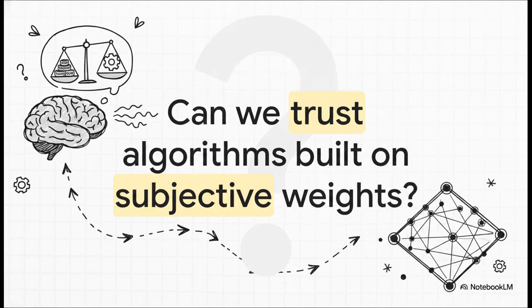But as we wrap up, I want to leave you with a slightly provocative thought to ponder. We've seen how elegant and how strict the math of the weighted sum model really is. But if the mathematical engine is perfectly logical, how much should we honestly trust an algorithm whose entire foundation, meaning the weights of importance, are determined by subjective human opinions? The math itself won't fail you, but did you assign the right weights to begin with? It's a fascinating philosophical question sitting right at the heart of decision science.